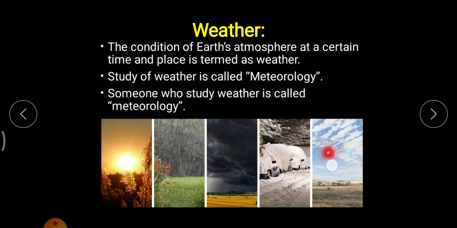As you can see in this picture, different weather conditions are mentioned over here. A pleasant sunset, rainfall, cloudy areas, snow, pleasant evening. These are certain conditions or certain weather which you will find in nature.